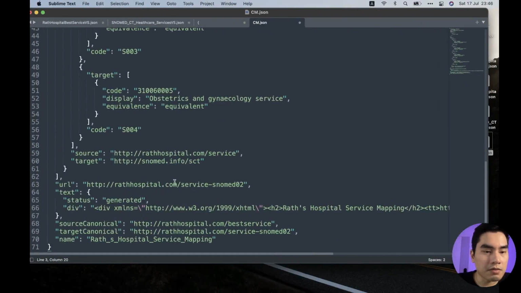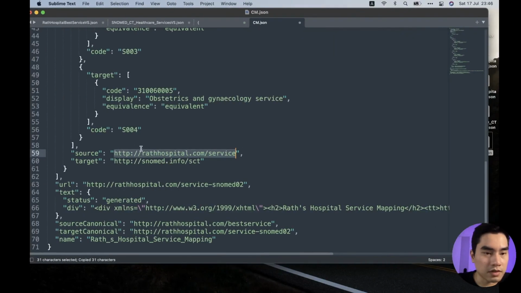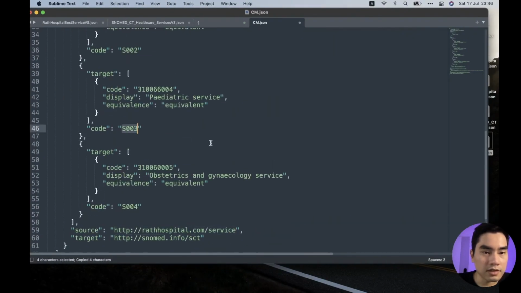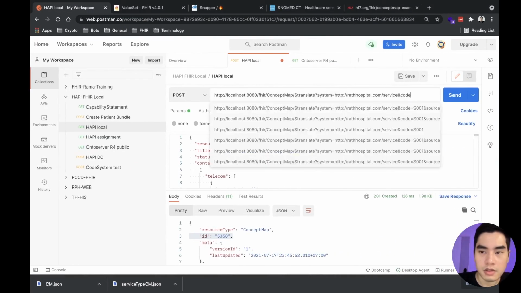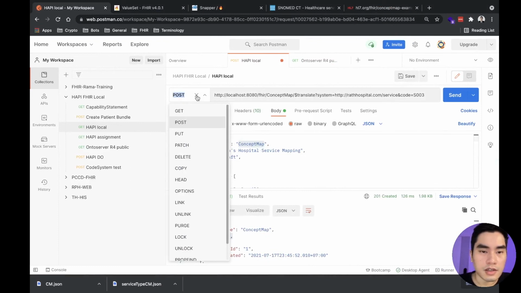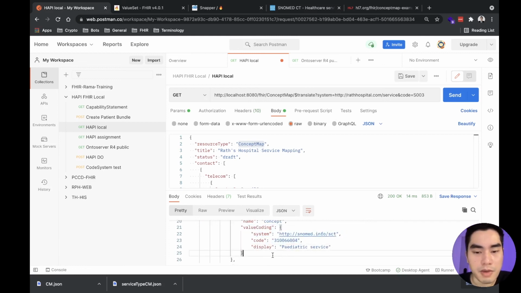Our system is this source system, and our code, let's say this one. If I send it like this, it will send back the SNOMED CT concept that I already mapped.